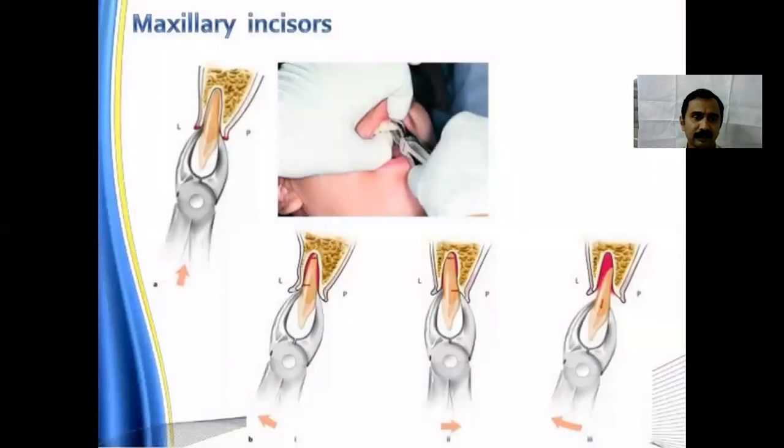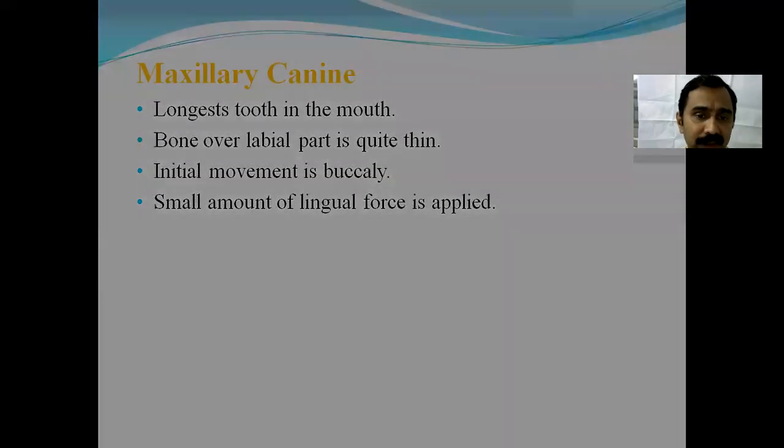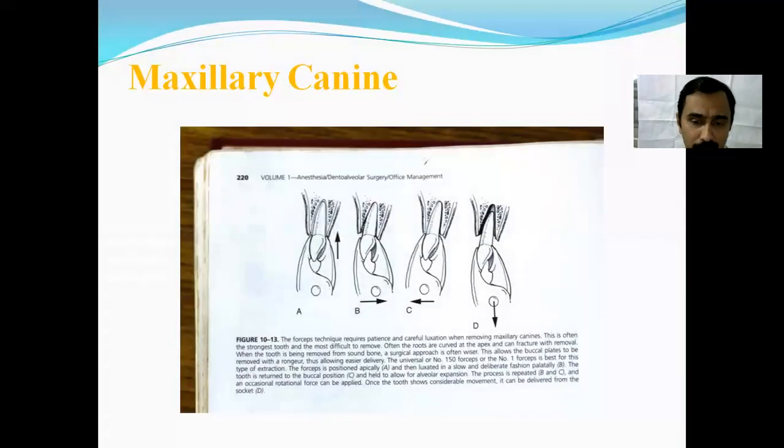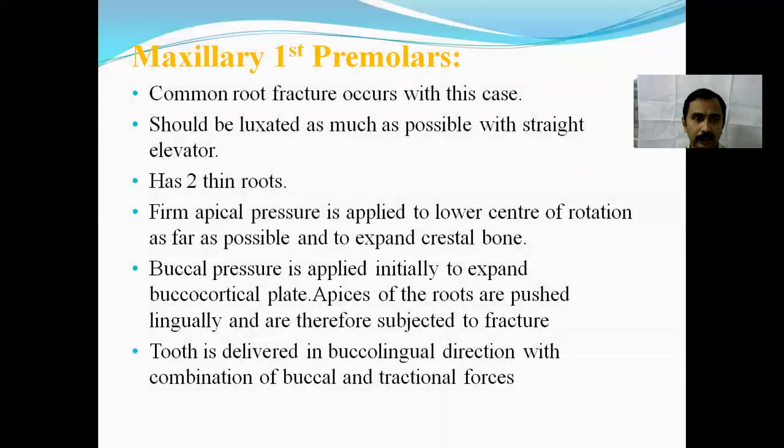For maxillary incisors, you hold it more apically, with an apical force, then a buccal and a palatal force. For conical roots, you can give rotational forces also. Usually buccal and lingual forces are used for extraction of the maxillary incisor. Maxillary canine, as you all know, has a very long root. You hold it most apically, and apical forces can be given. You give more of labial and palatal forces, then a pull force or rotational force can be given for extraction of the maxillary canine.